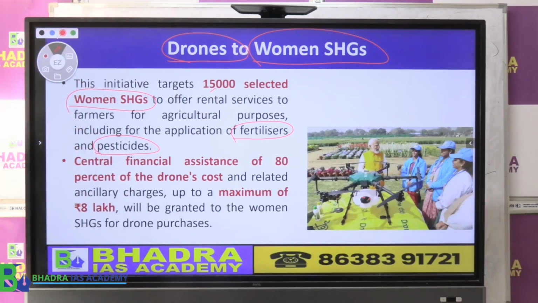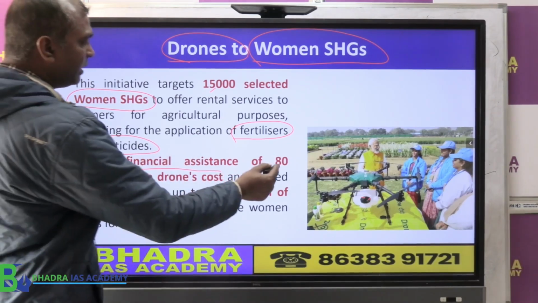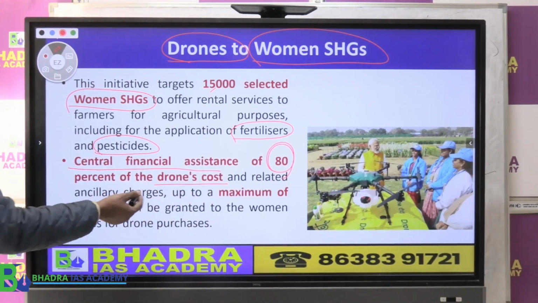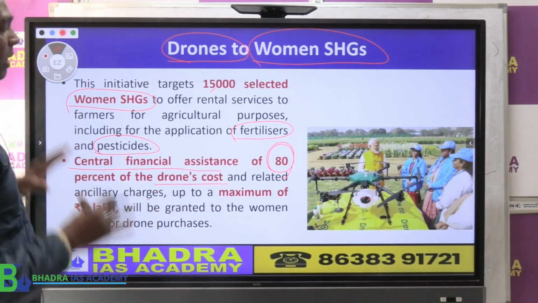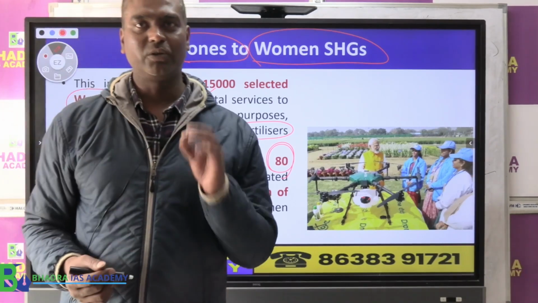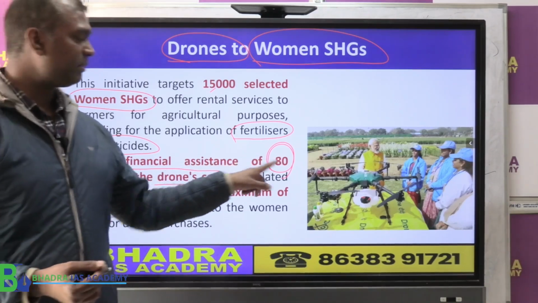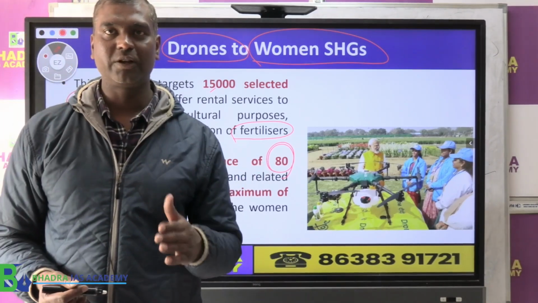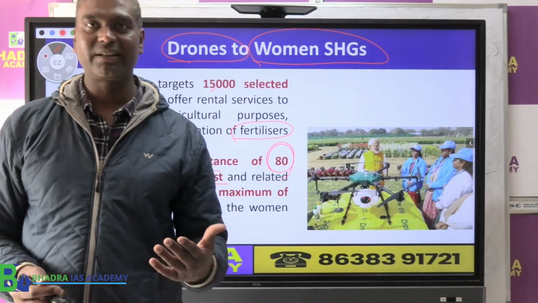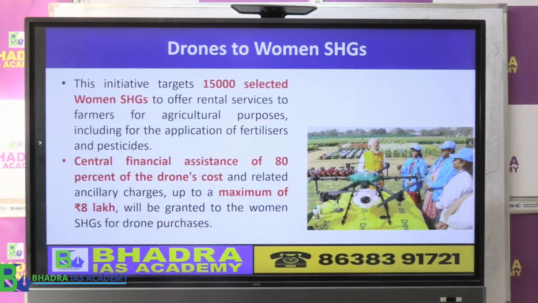Now, what is the technical thing to remember? The central government's financial assistance would be 80% of the drone's cost and any related charges, and the maximum will be up to only 8 lakh. So this scheme will provide a maximum of 8 lakh, and 80% of the drone's cost will be given by the central government. This is a very important update given by the economic survey. Look at this from the exam point of view.